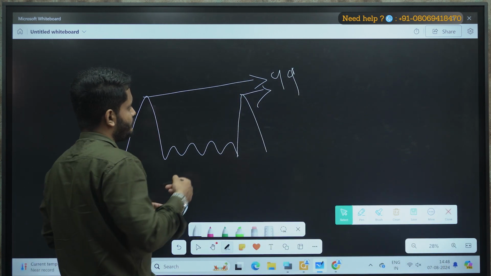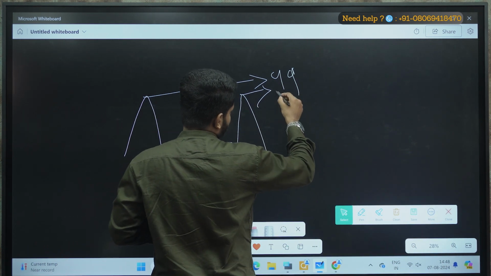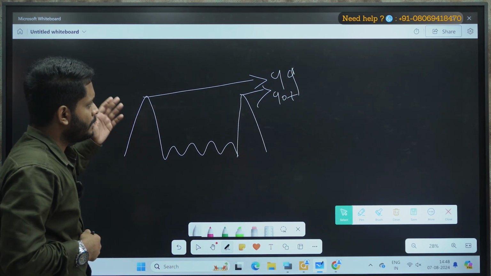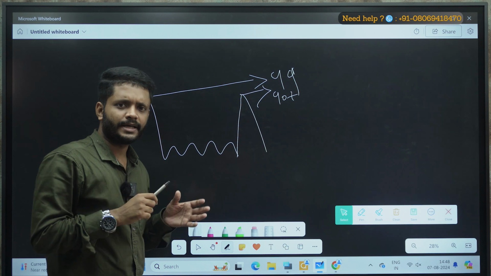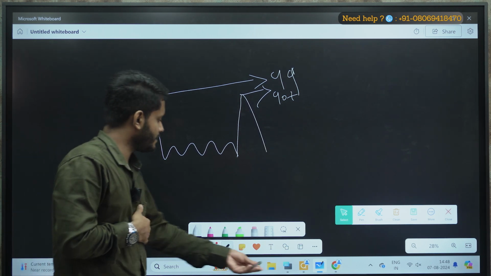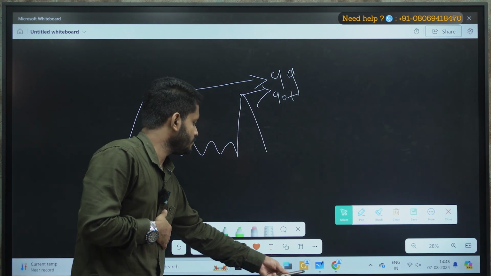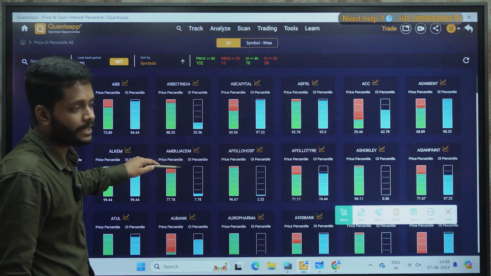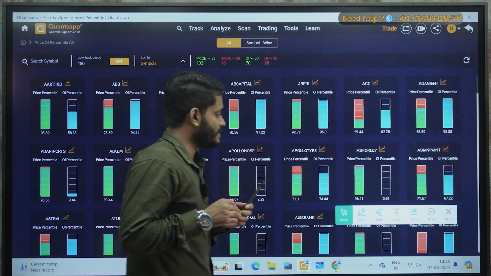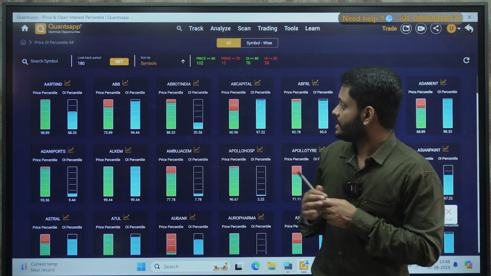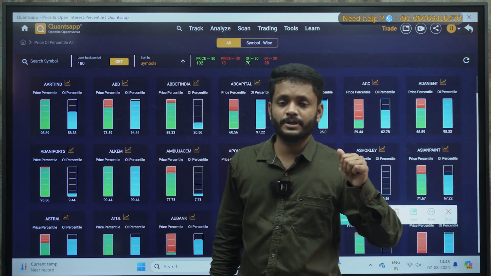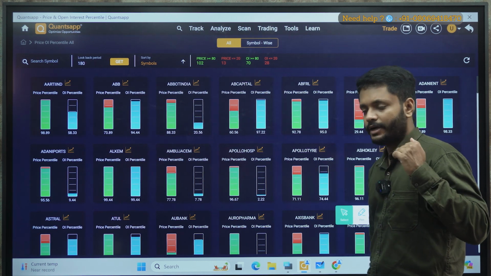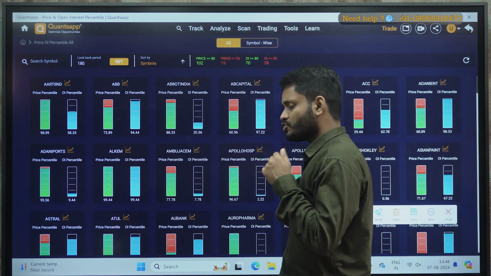Correct? So say for example, if the price percentile is more than 90, I will put a filter. Let me explain you. Here what I'll do is I'll put a filter for those stocks where the price percentile is more than 90. That means that stock is somewhere approaching its previous swing high. Okay, so there are two possibilities now. Either it might break out or it might break down. Correct? So how would I know?